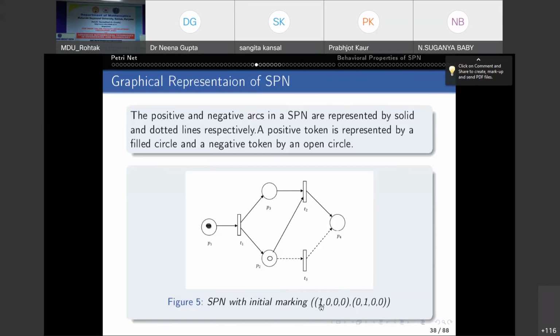So the positive marking will be 1, 0, 0, 0. Now come to the negative marking. P1 has no negative token. P3, P4, no negative token. Only P2 has 1 negative token. So at the second place, you have 1. All other places will be 0. So this is one example of a sign Petri net.